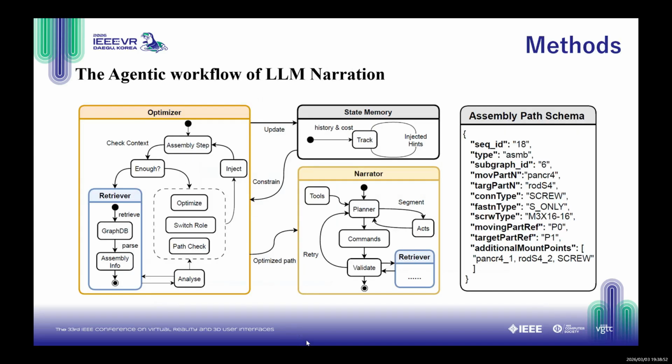The process begins with the optimizer, shown in the orange box. Its job is to handle the logic and planning. It analyzes each step, retrieves the necessary context from the graph database. Once the path is logically optimized, it passes to the narrator, shown in yellow. The narrator's role is purely about presentation and language. It takes the structured plan and translates it into a sequence of augmented reality commands. This architecture ensures that our guidance is always grounded in the facts, as shown by the assembly path schema.